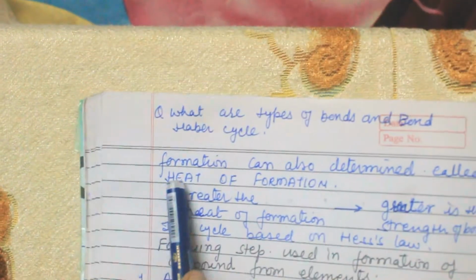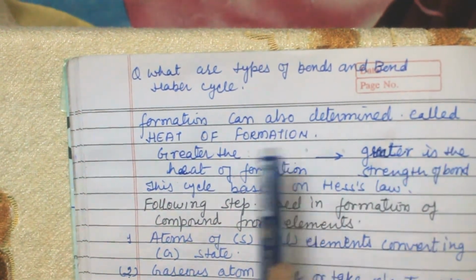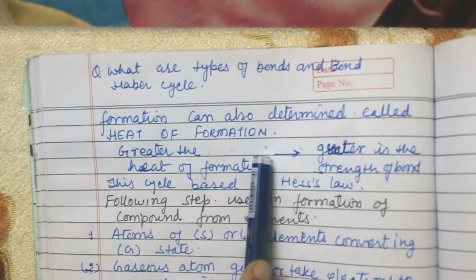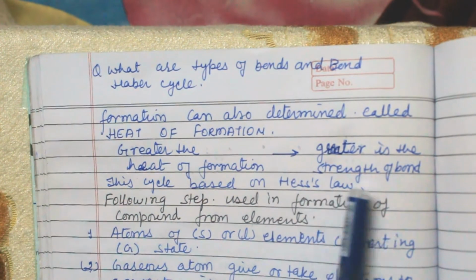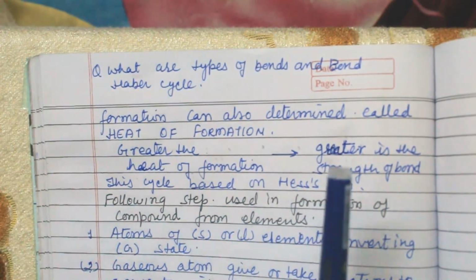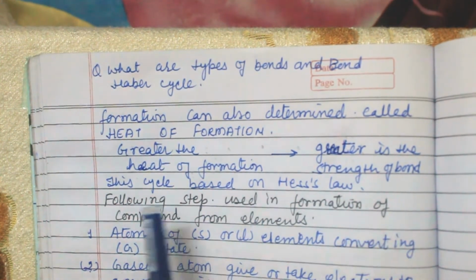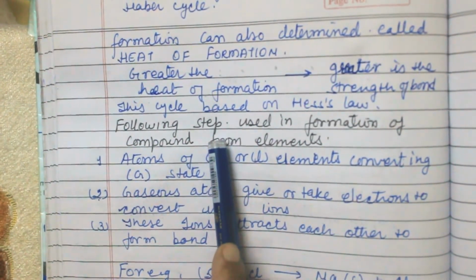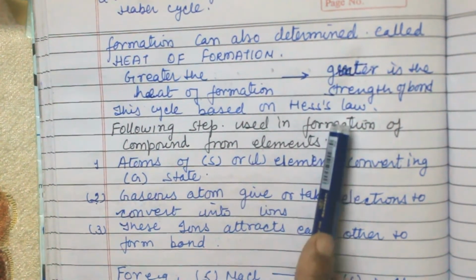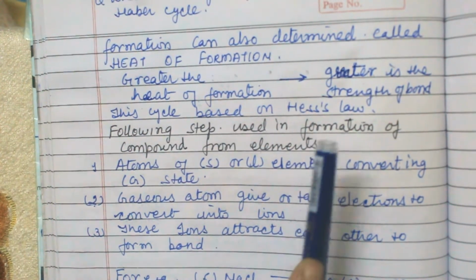Now formation can also be determined. This is called heat of formation. So the greater the heat of formation, the greater is the strength of bond. When the energy evolved is greater, then the bond is also very strong. The cycle is based on Hess law. Hess law is what? Whether the reaction takes place in one step or several steps, the quantity of heat evolved is the same.